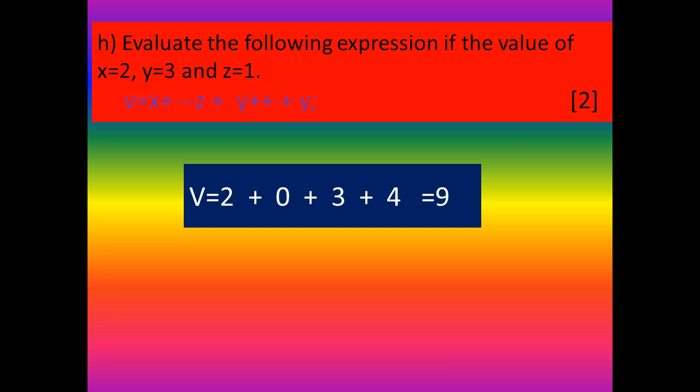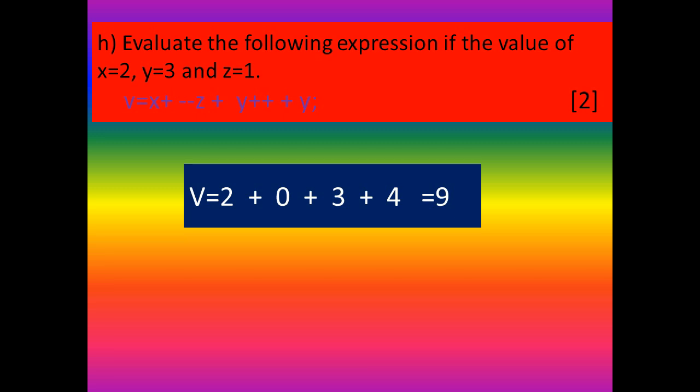X equal to 2. Instead of minus z, the value of z they had given as 1. If you operate minus z, you will get 1 minus 1, which is 0. Then 2 plus 0 plus y plus plus.